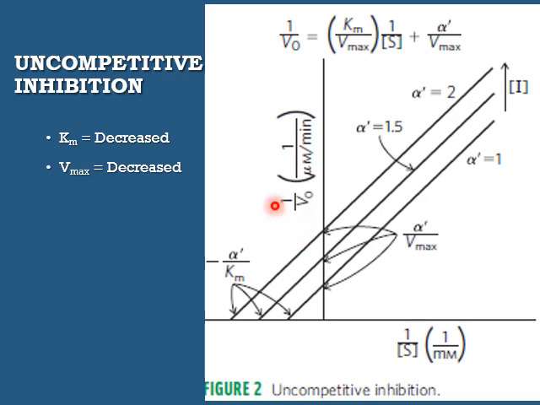This is the double reciprocal plot for uncompetitive inhibition, where 1 by V naught is plotted against 1 by S. Both X and Y intercepts change, so both Km and Vmax change in uncompetitive inhibition. This graph is alpha dash equals 1, that is, there is no inhibitor, and this is the original Km. As the inhibitor concentration increases, the 1 by Km also increases, so the Km will be decreased, and 1 by Vmax increases, so the Vmax will be decreased.